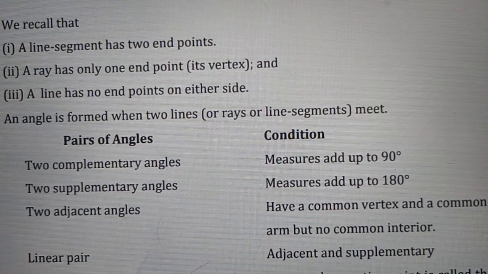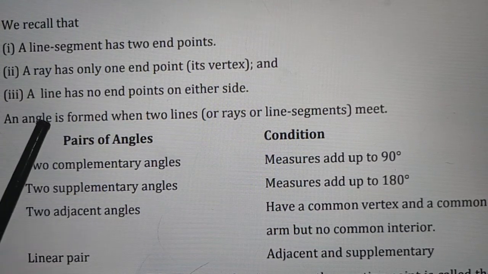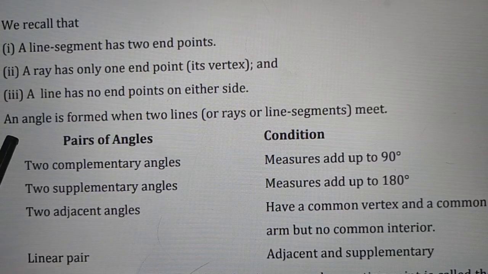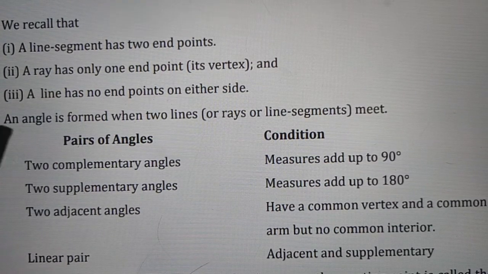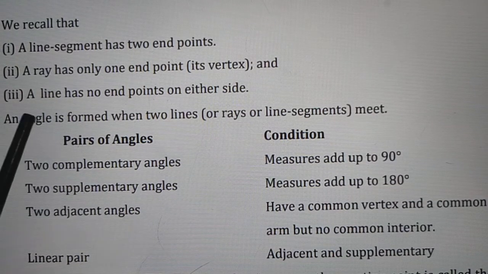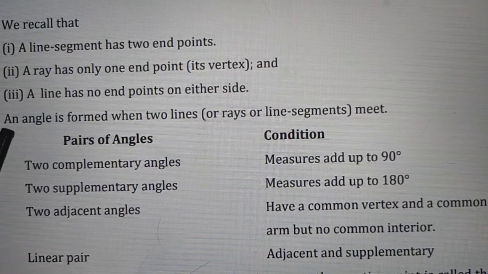Next, an angle is formed when two lines or rays or line segments meet each other at a common point. Then only we can say an angle is formed. We have discussed a few basic angles like acute angle, obtuse angle, right angle, and complete angle, that we have already studied in previous classes.